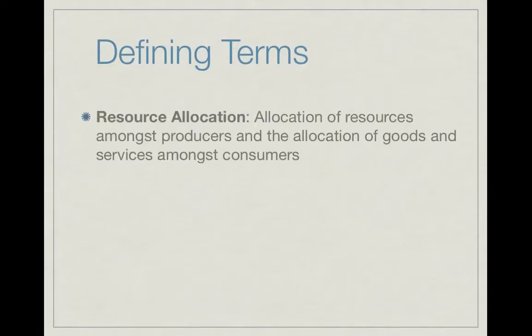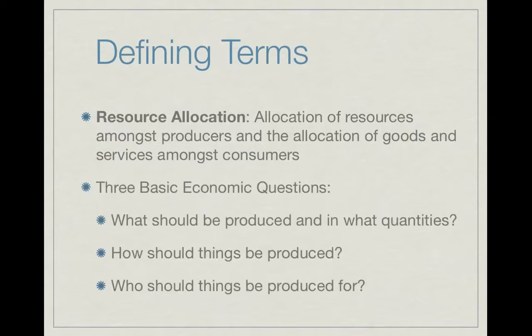Resource allocation involves the allocation of scarce resources amongst producers as well as the apportionment of scarce goods and resources amongst consumers. Resource allocation arises as an issue of concern due to the unlimited wants of humans and the limited and scarce resources available. The choices that need to be made when deciding how resources are allocated are represented in three basic economic questions. What should be produced and in what quantities? How should things be produced? And who should things be produced for?